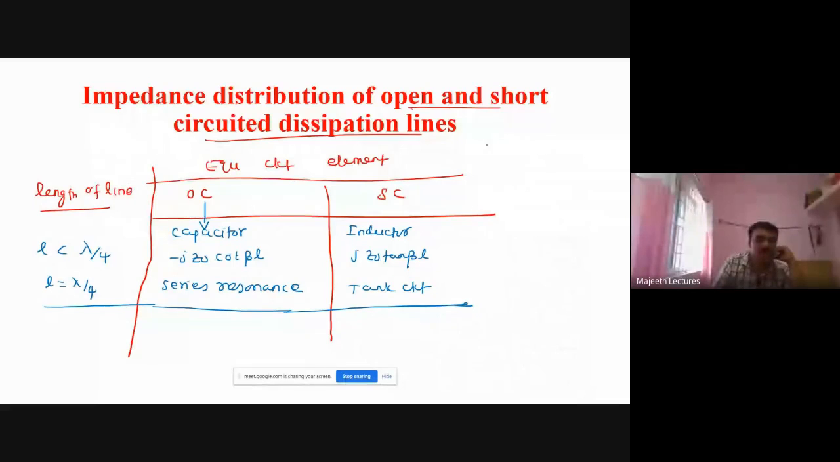When length is greater than lambda by 4, this acts as an inductor. This acts as a capacitor. So we know for open circuit line, as usual, the impedance is minus j Z naught cot beta L. This is j Z naught tan beta L. Here, at L equal to lambda by 2, it becomes a tank circuit.